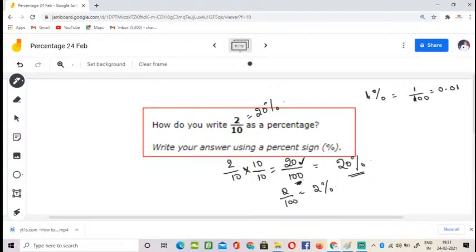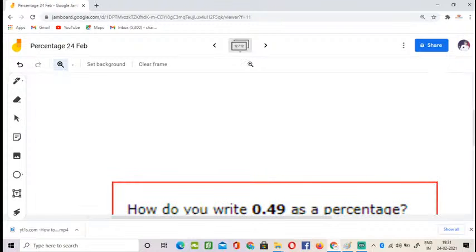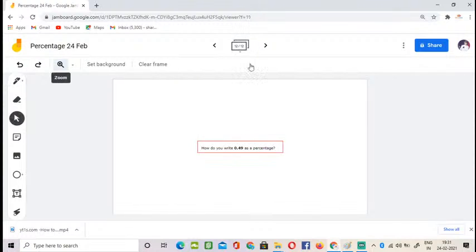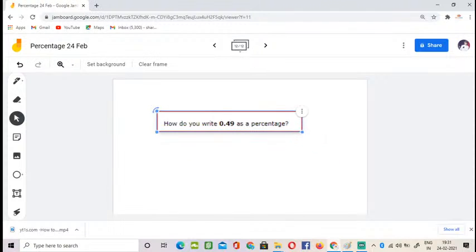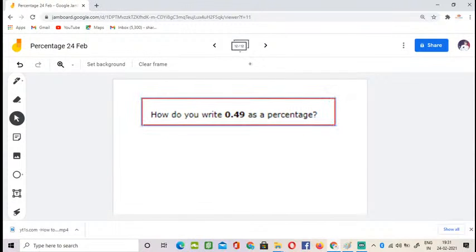Good. And the next one is the last question. Can you see the question? I hope now it will be clear to everybody. How do you write 0.49 as a percentage?